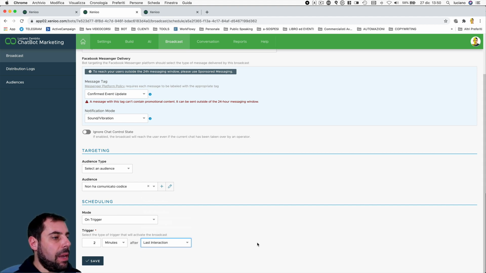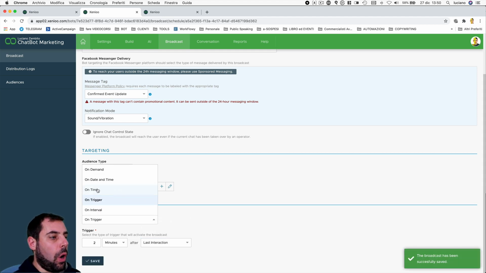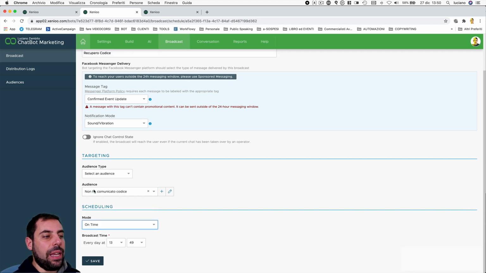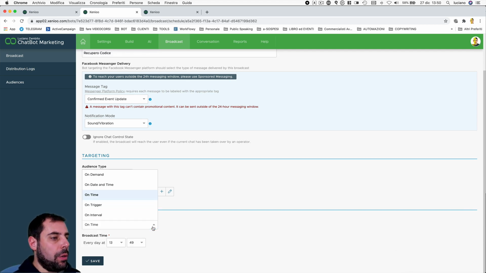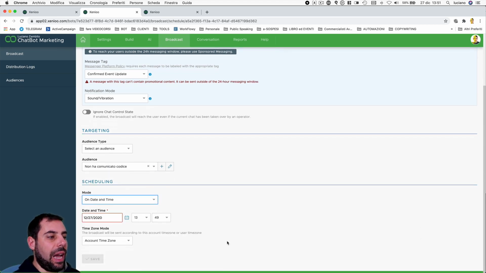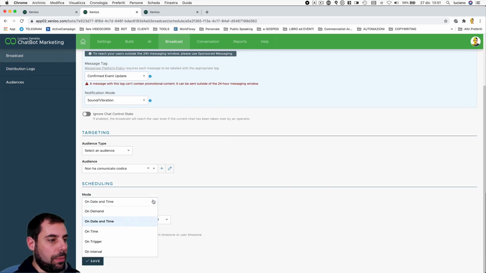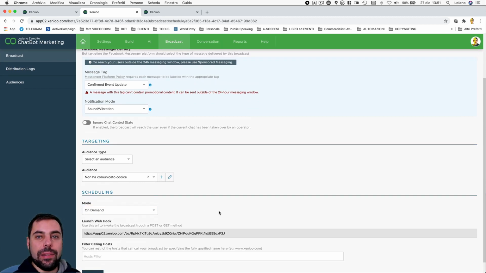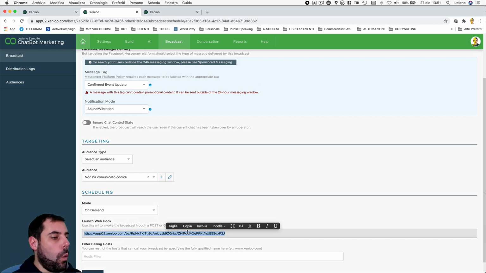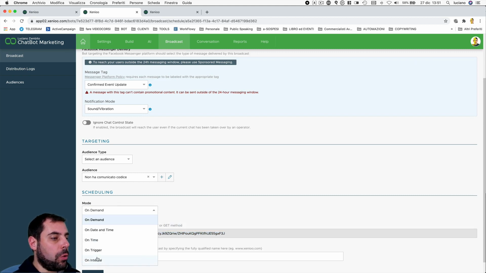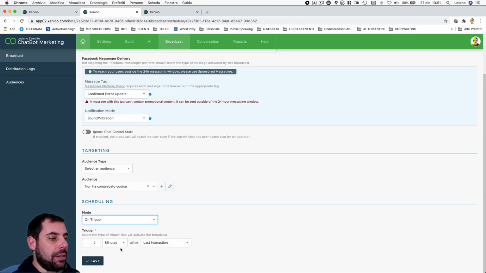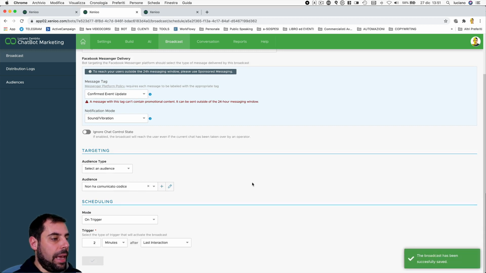The other types, as you see here, are at a specific time. So I could do on time, like every day at 4 p.m. Or we could go to a certain date and time if we send a promotion, as well as on demand, where the broadcast is triggered by external platforms calling this webhook. We go back to our on-trigger situation, 2 minutes after the last interaction, and save it.